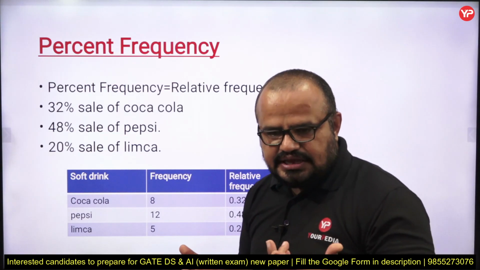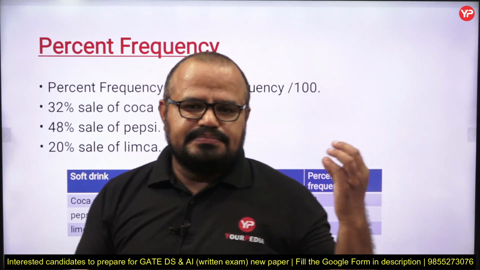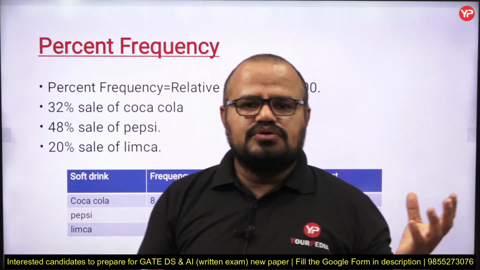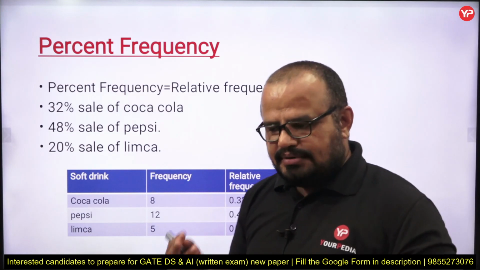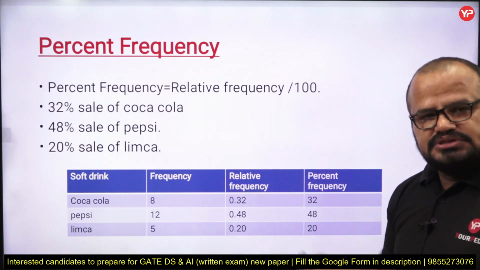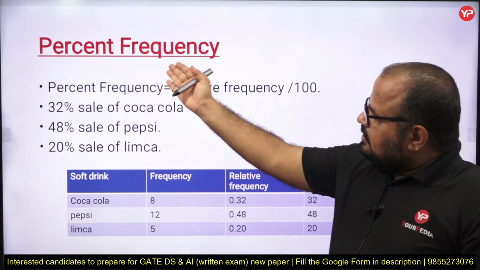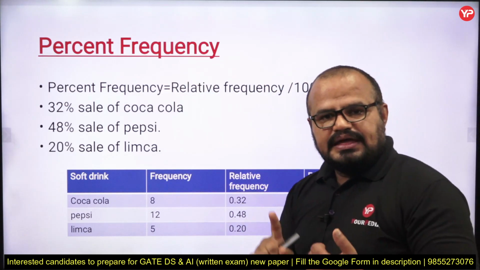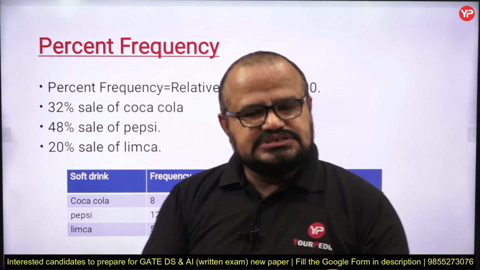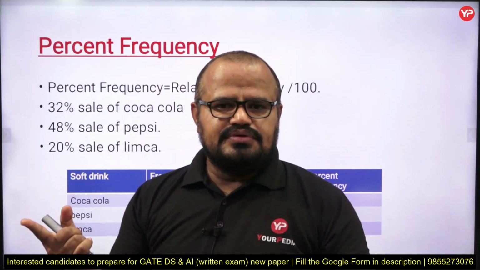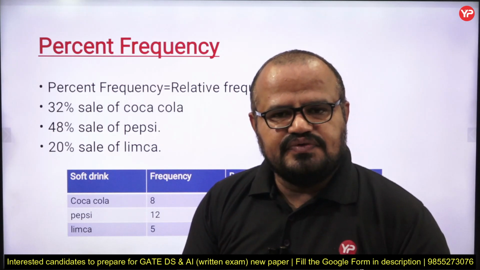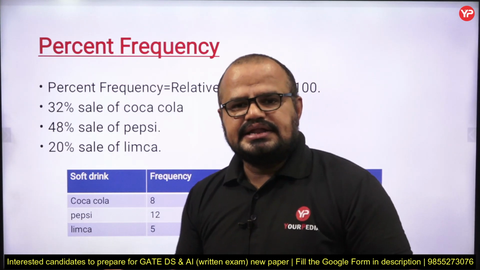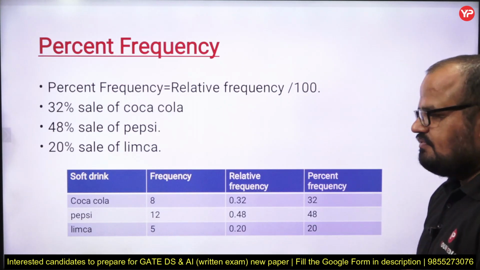So I can say that 48% is purchased by Pepsi, 32% is purchased by Coca-Cola, and all this stuff. So I use the frequency distribution table to get the relative frequency, and if I multiply the relative frequency with 100, it gives me the percentage frequency.